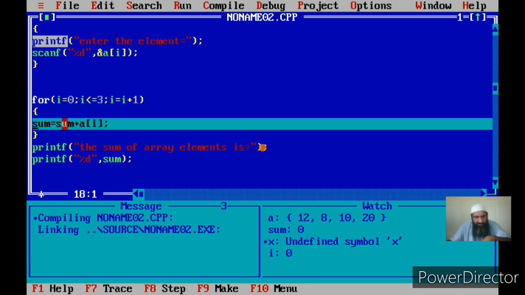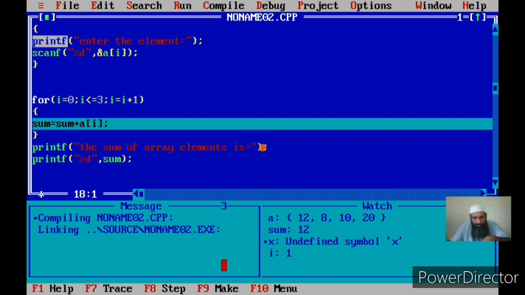Now sum is initially 0. Okay, 0 is added to A of I. In the first pass of the loop, the value of I is equal to 0. Now sum plus A of I, that is sum plus A of 0. What is the value of A of 0? That is 12. That is 0 plus 12, and that will be stored in sum. See here, that is 12 now. Now next, what happens to I? I is incremented from 0 to 0 plus 1, that is 1, and 1 is less than or equal to 3.